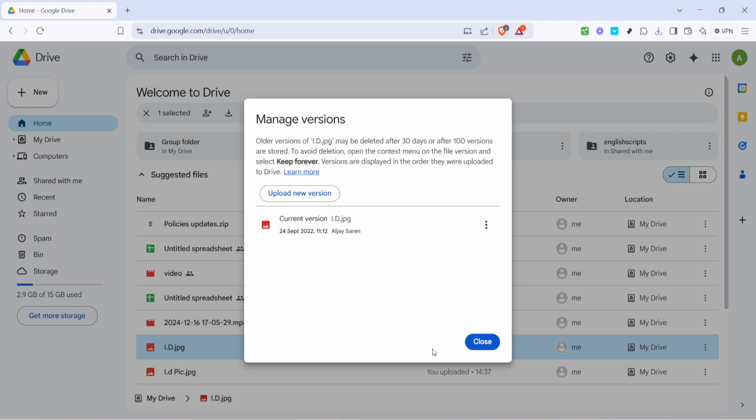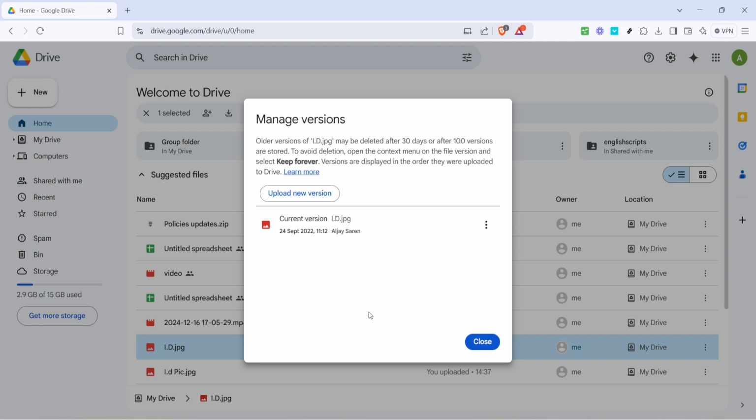Now in the Manage Versions window, look for the button that says Upload New Version. Go ahead and click on it. This option is your gateway to replacing the existing file with the updated version. It's important that the new file matches the format or style of the original to avoid any compatibility issues.